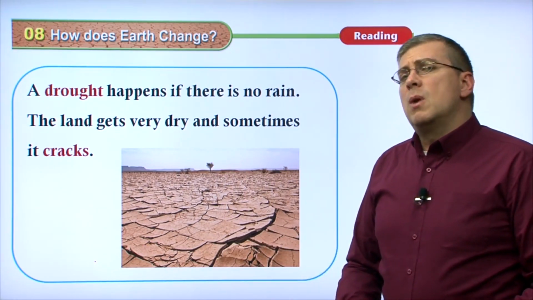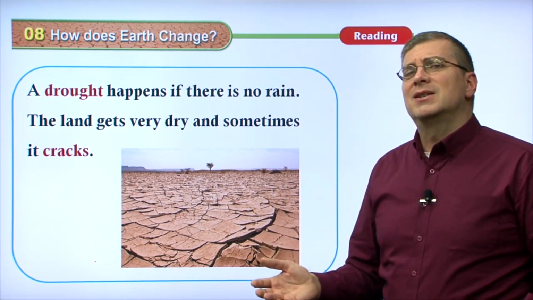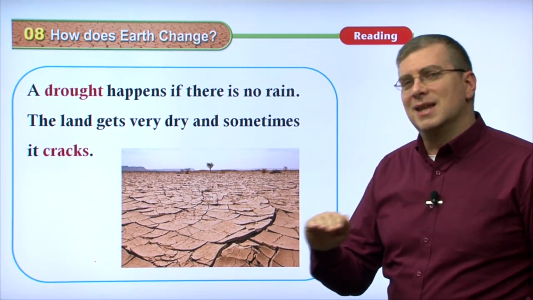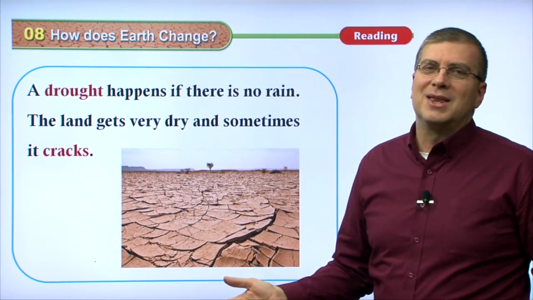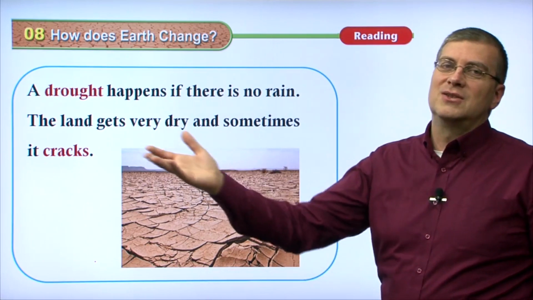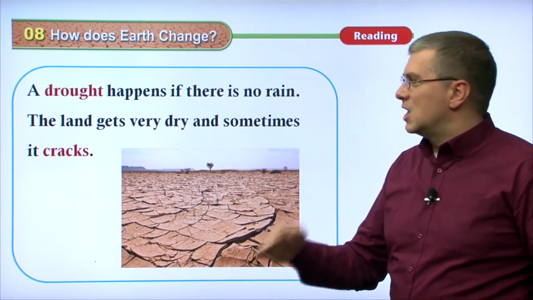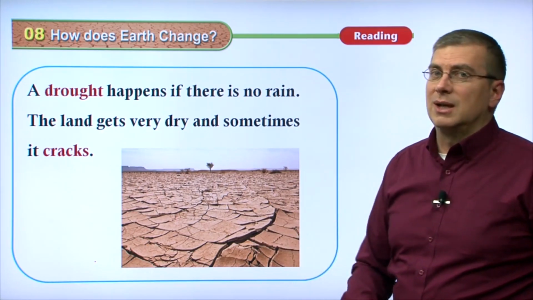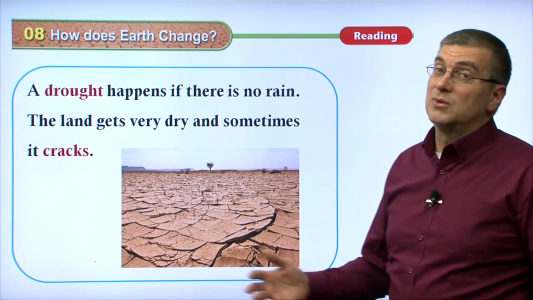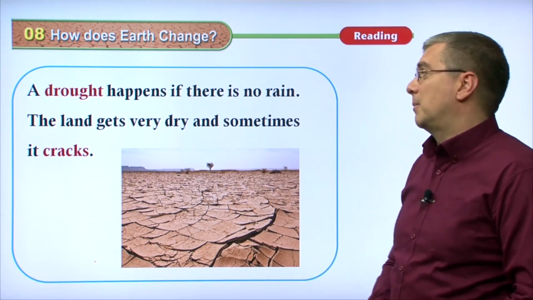Of course, where do we want to live? We want to live in between, don't we? It would be nice if nature was always steady, right in between those two extremes. But of course, that's not the way that weather works. We either have floods or we have droughts. Some places on Earth we can find places that are usually in the middle most of the time, but not always, right? Sometimes we get too much rain, sometimes we don't get enough rain. And these are the two different situations that can happen.